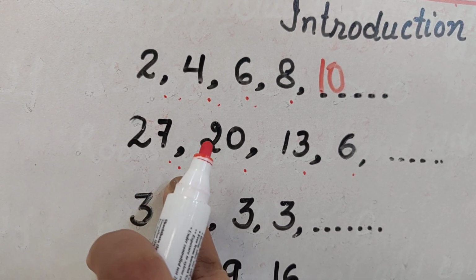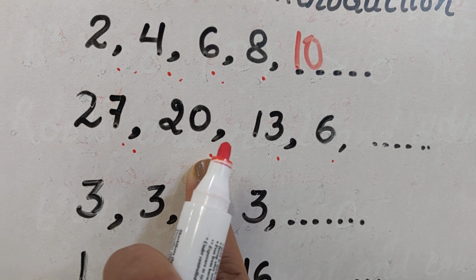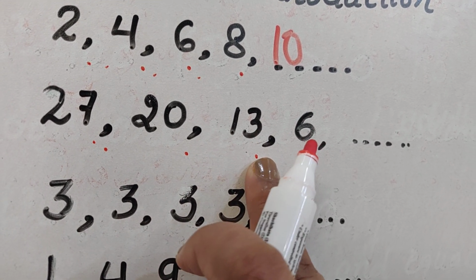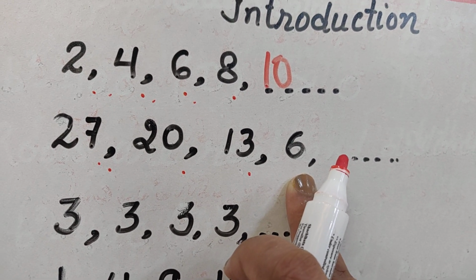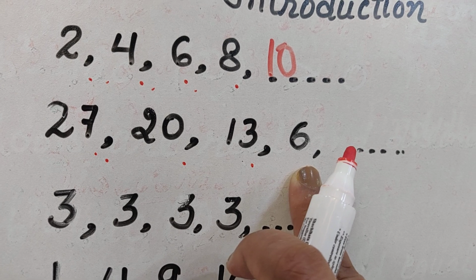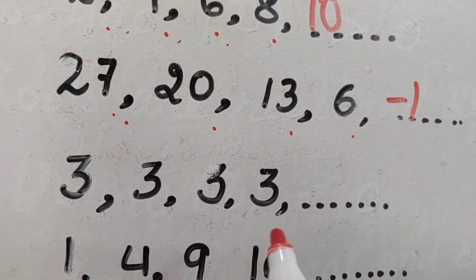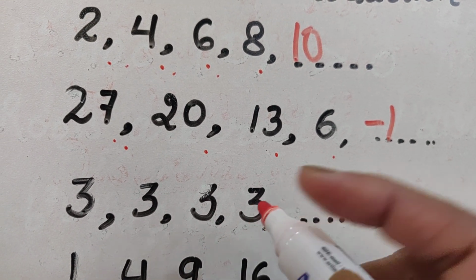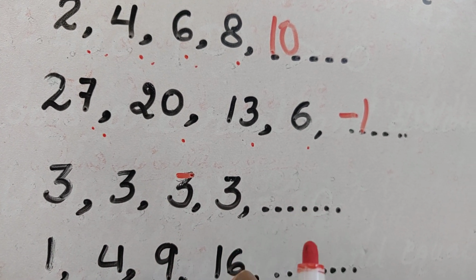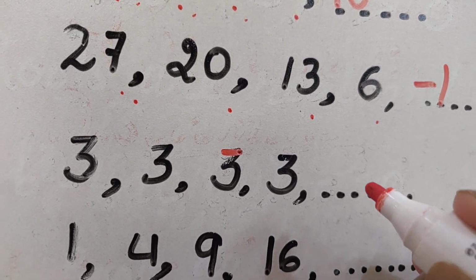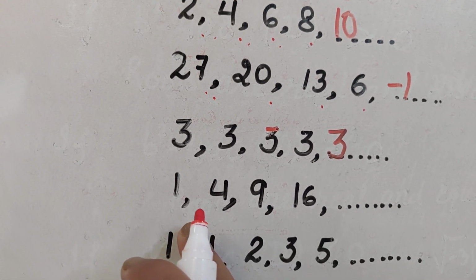If I ask you here in the second series, it is 27, the next number is 20, then the next number is 13 and the next number is 6. I hope you must have understood what is going to be the next number. The next number is going to be minus 1. Is the third series very difficult one? No children, it is not difficult at all. You will say the next number here is going to be 3 only.